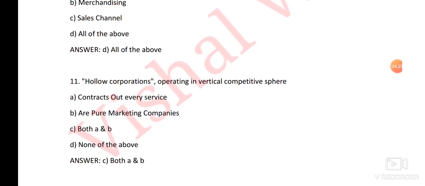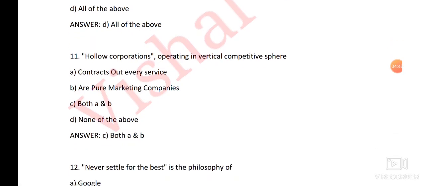Next question, hollow corporations operating in vertical competitive sphere. Then the right answer is option number C, both A and B. That means contracts out every service or pure marketing companies.